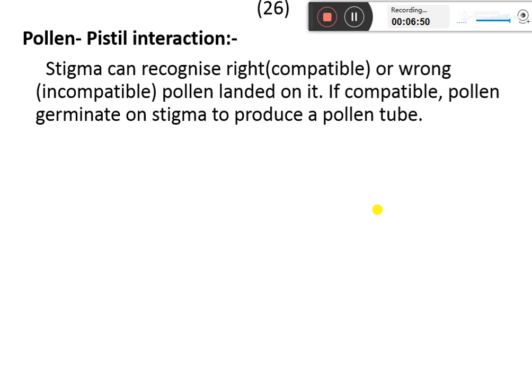Suppose pollen grain of another species, another plant, lands on the stigma, it will not germinate due to the interaction between the stigma and pollen. If it is recognized, it is compatible, then pollen germination takes place on the stigma to produce a pollen tube.